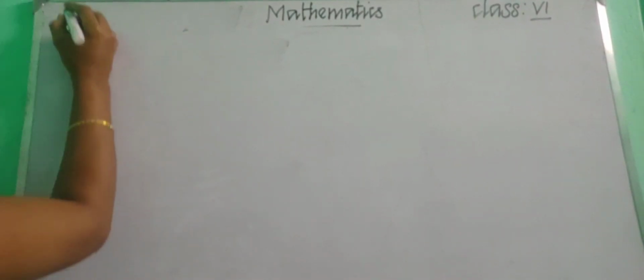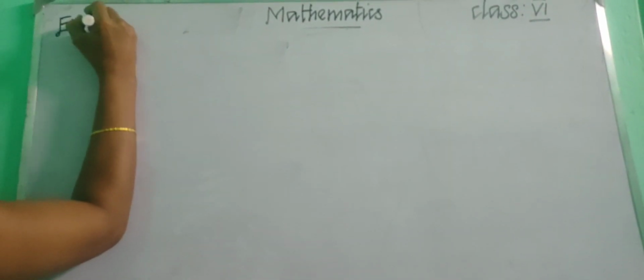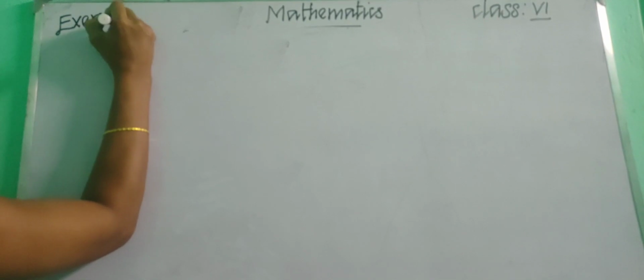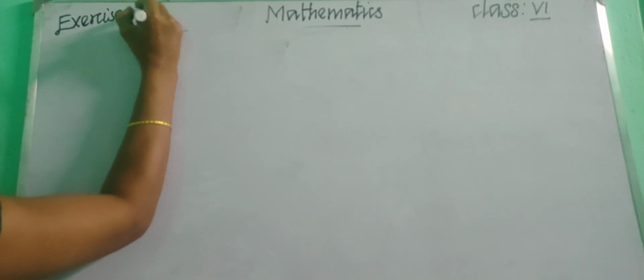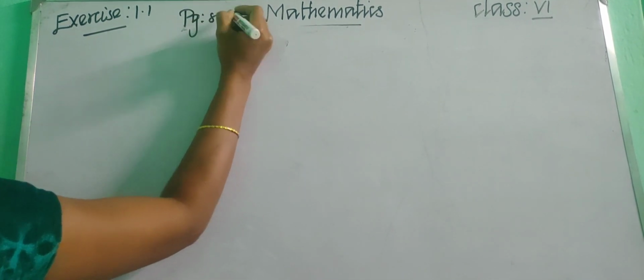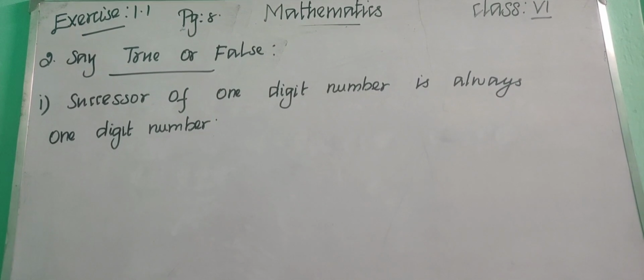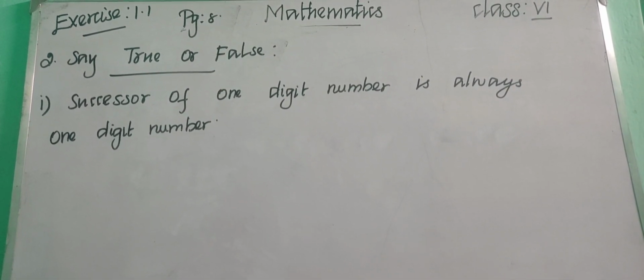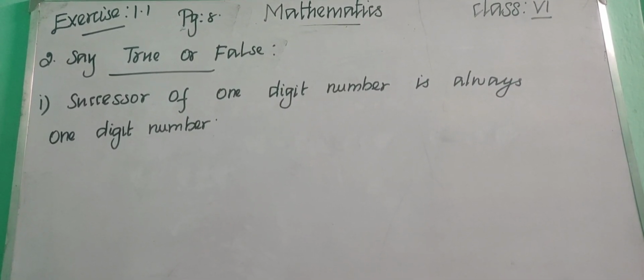Okay, let us start with the homework question. Say true or false, which is in exercise 1.1. Take your book, page number 8. So the first question, in say true or false: successor of one digit number is always one digit number.